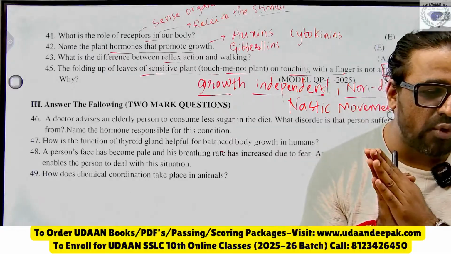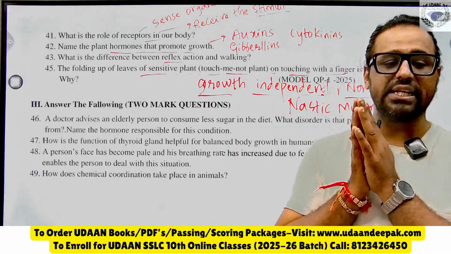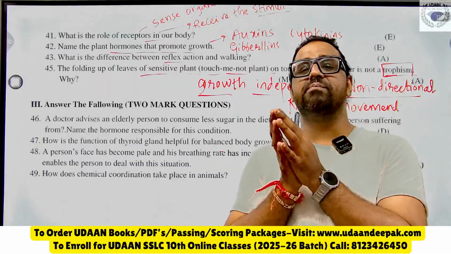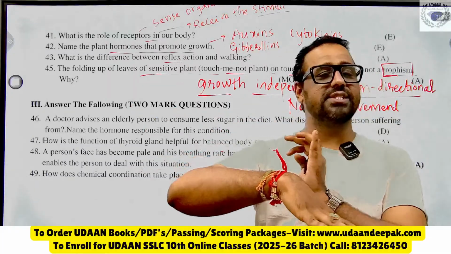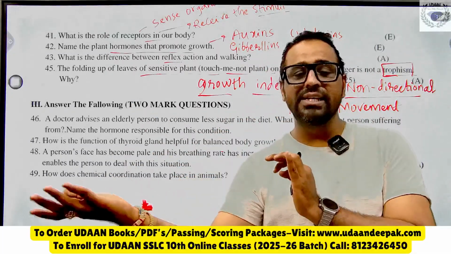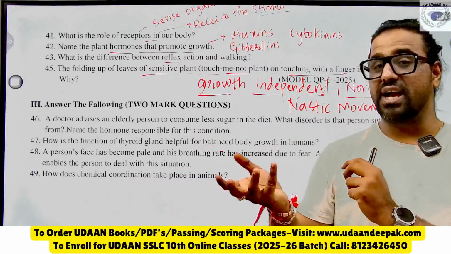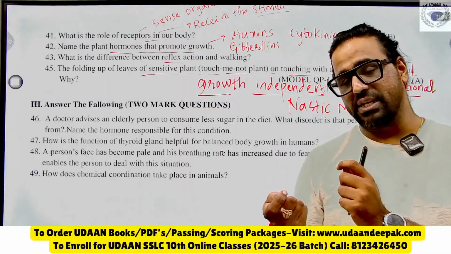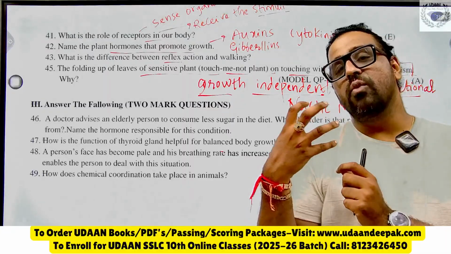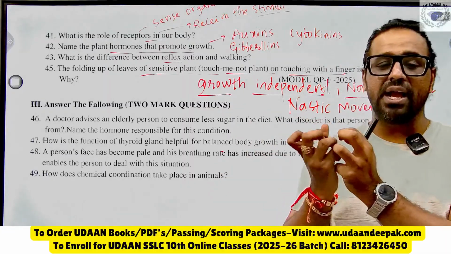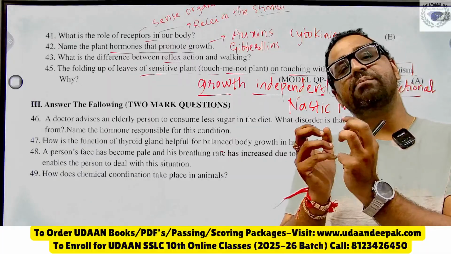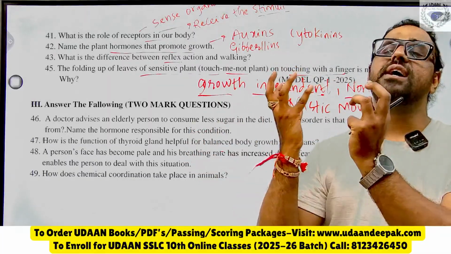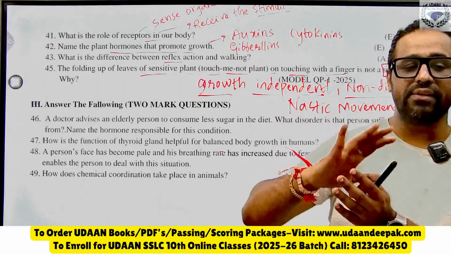Tell some points about desert plants. Definitely dear, I'll let you know. Desert plants work opposite to the non-desert plants. In desert plants, the stomata open in the night. They take up carbon dioxide in the night and prepare an intermediate. As soon as the sunrise falls in the morning, they start to prepare the food. That is how they work.